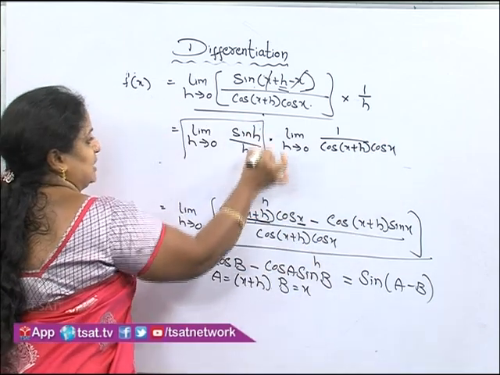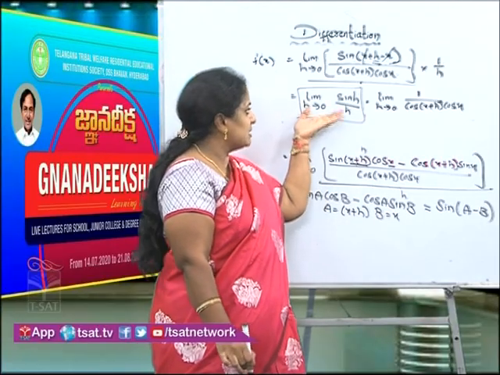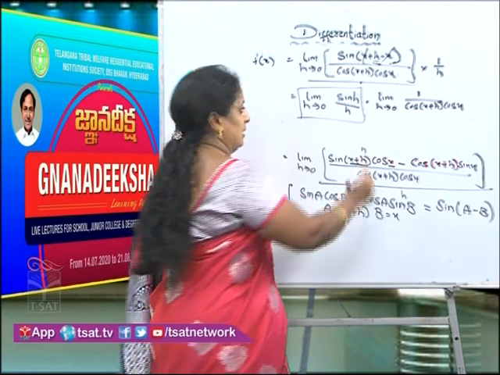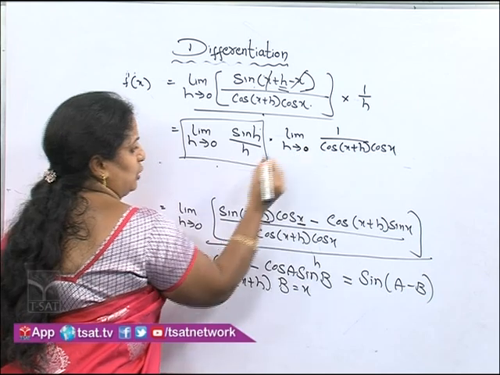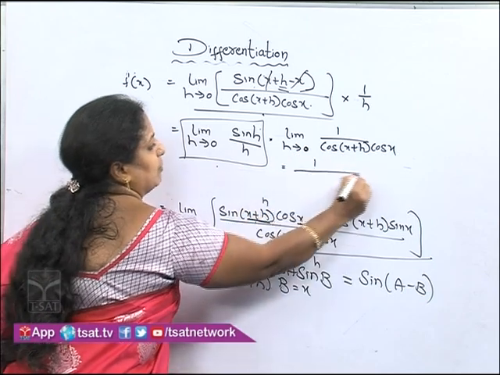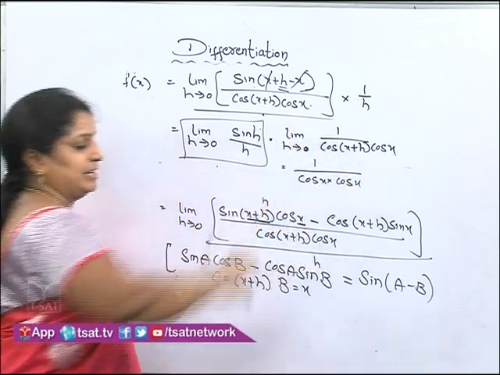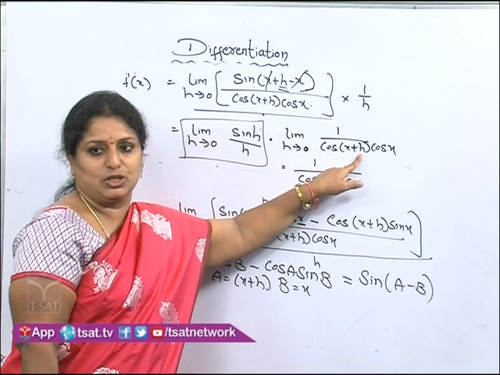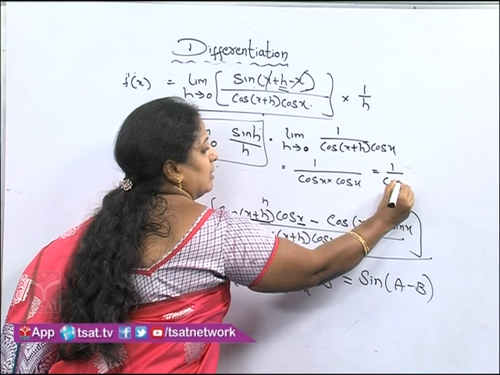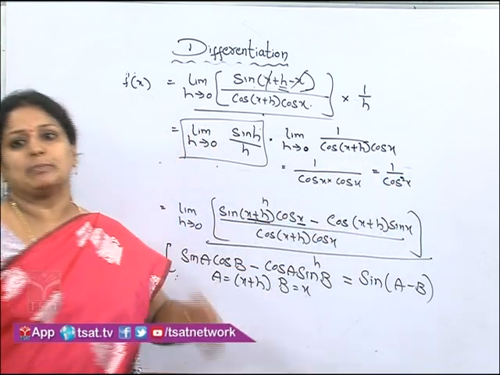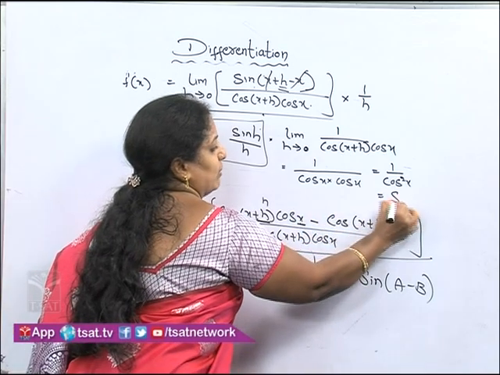Now tell me, what is this value? This is the third problem we are discussing, same property. Limit h tends to 0, sin h by h value is 1. So 1 multiplied by this. Now you apply limit h tends to 0 here. We are going to get 1 by cos x multiplied by cos x, right? Because the h value is already 0, we will replace. Now cos x into cos x, 1 by cos square x. Now what is the reciprocal of cos square x? Reciprocal of cos square x is secant square x.